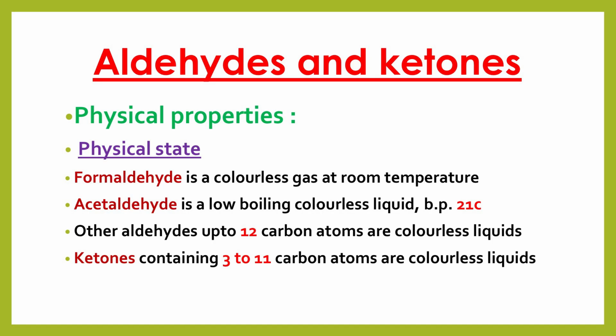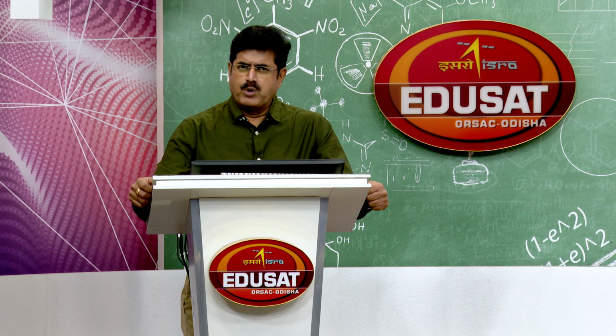The first member of the aldehyde homologous series is formaldehyde, which is a gas at room temperature. And acetaldehyde is a liquid at room temperature. It is a low boiling liquid. It is mentioned that its boiling point is 21 degrees centigrade. Let me tell you one more thing.